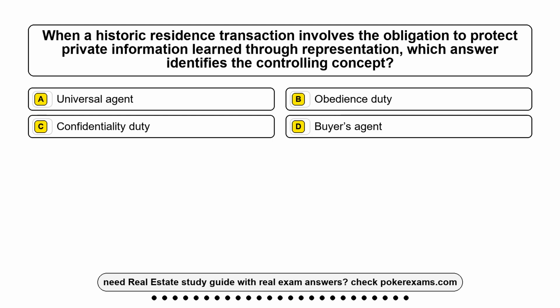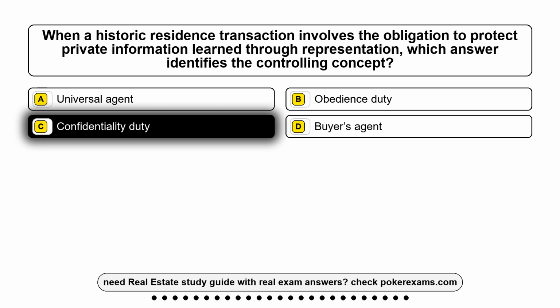Question 25. When a historic residence transaction involves the obligation to protect private information learned through representation, which answer identifies the controlling concept? Option A, universal agent. Option B, obedience duty. Option C, confidentiality duty. Option D, buyer's agent. The correct answer is option C, confidentiality duty.